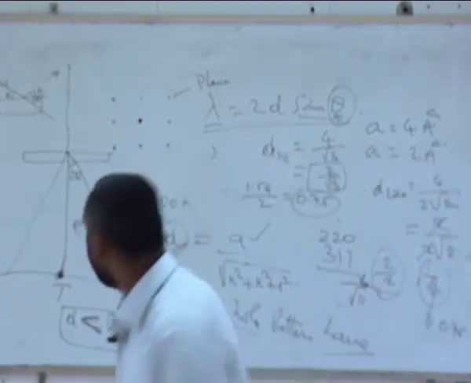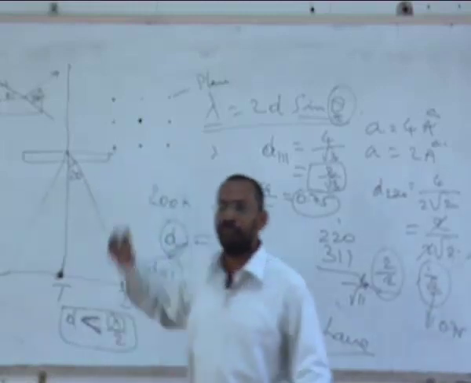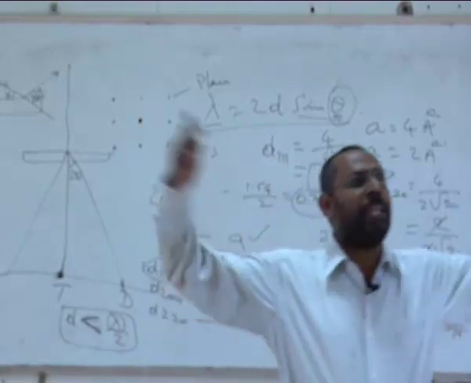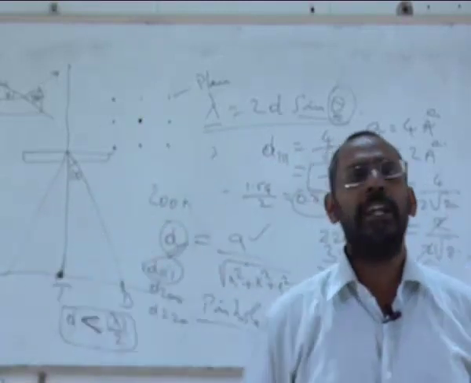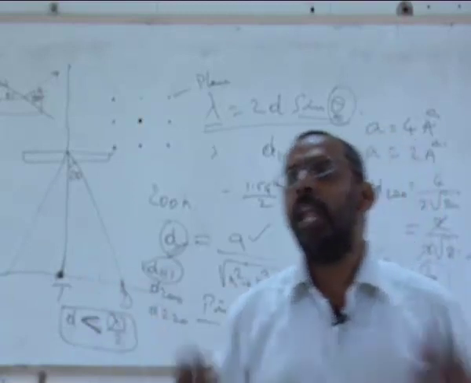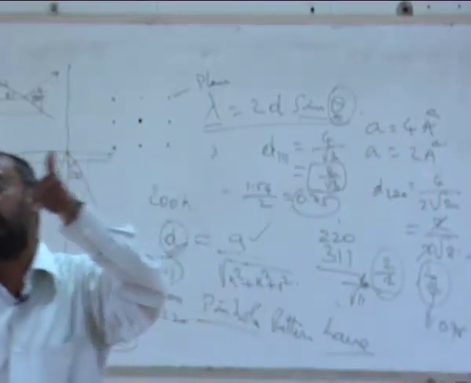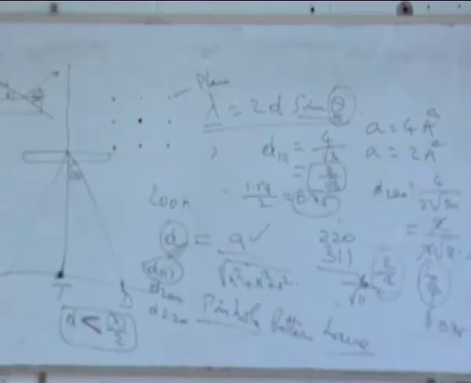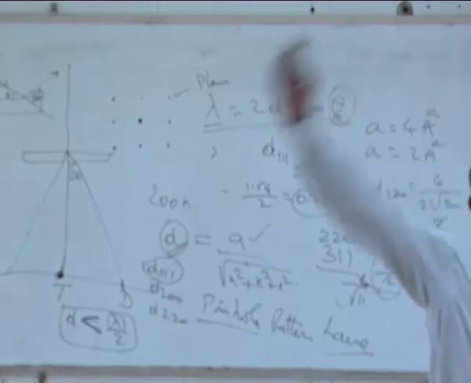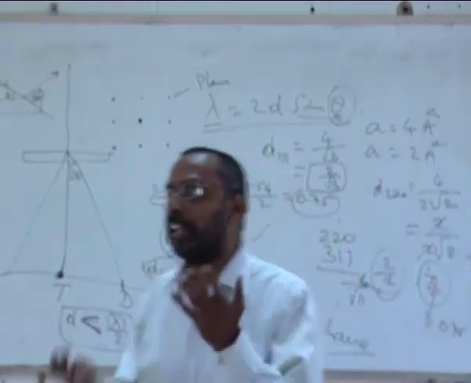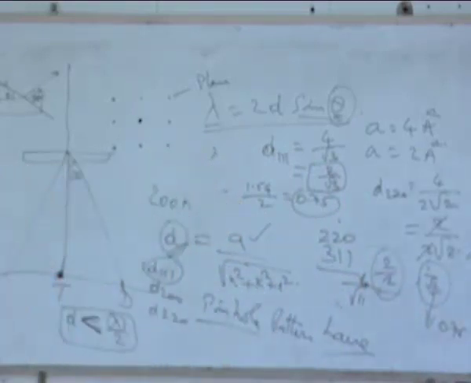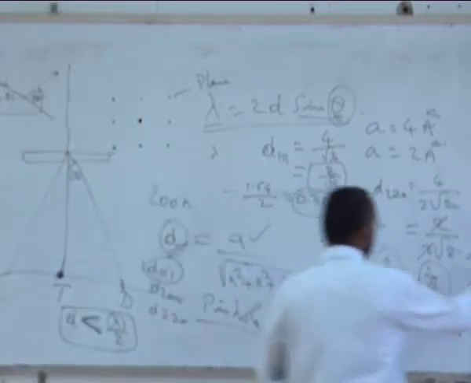So this is how people do that. They go to a smaller lambda, and that is exactly what I am doing in a TEM. I am going to a smaller lambda, and as a result, I can see more peaks, more planes in my diffraction pattern, and these planes will appear as peaks. That is the first advantage of an electron diffraction pattern. Advantage and disadvantage depending on how you look at it, because sometimes you have too many spots and you get confused about the actual crystal structure. But provided you are getting it from one single grain, you will be able to analyze that. How do you analyze? We will come to it in a minute.